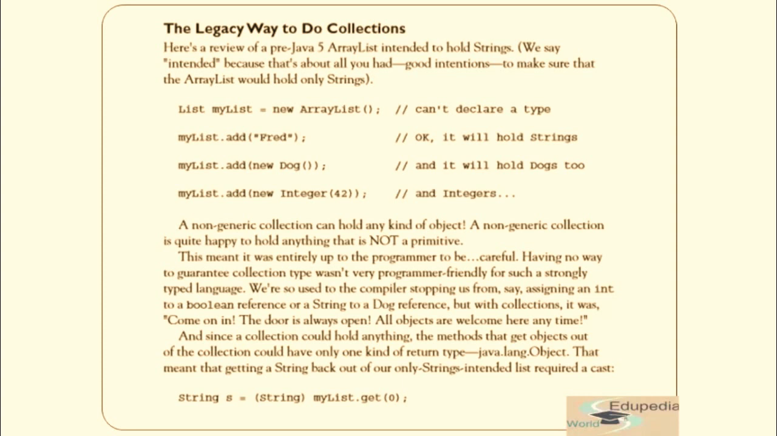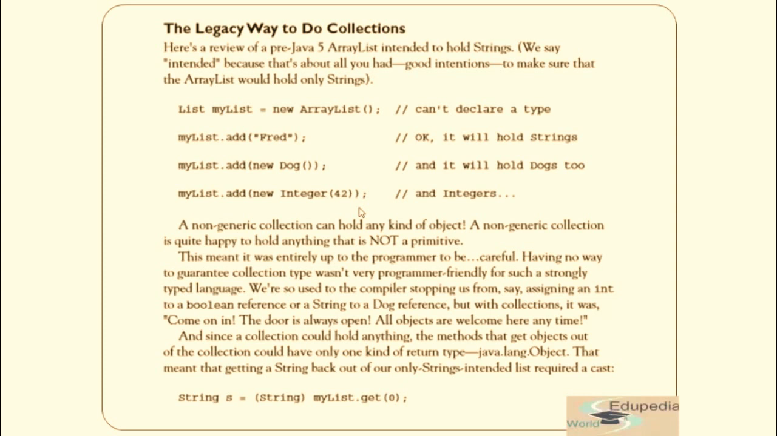Fine, this means that it was entirely up to the programmer to be careful. Having no way to guarantee the collection type wasn't programmer friendly for such a strongly typed language. Why so? Because it could give you an error. Now if you try to fetch the elements from this array list, it will be up to the programmer and it will be difficult, because at index 0 you have to retrieve a string, at index 1 a dog, and at index 2 an integer. So the programmer should remember, in whichever code they are fetching from this array list, how to fetch it and which element will be retrieved.